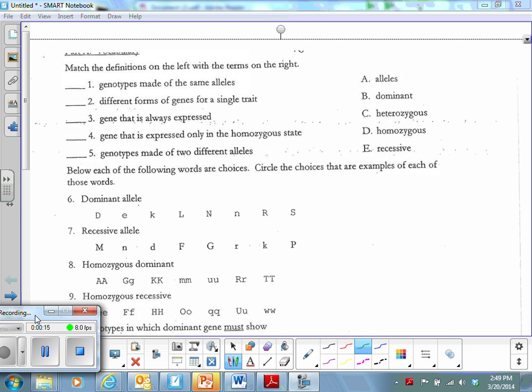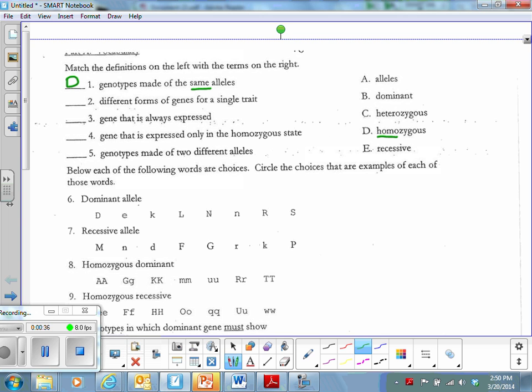Number 1 says the genotypes made of the same alleles. Our key word there is same. So remember, our prefix for same is homo. So homozygous is going to be the answer to number 1. Okay, so that's D.